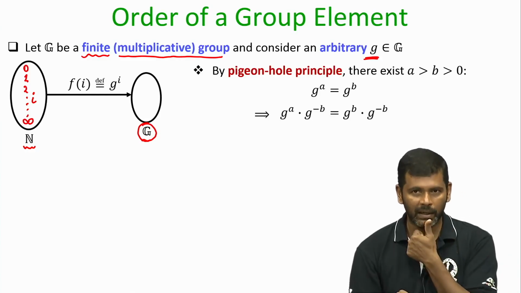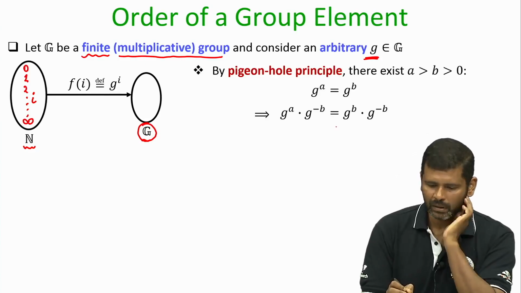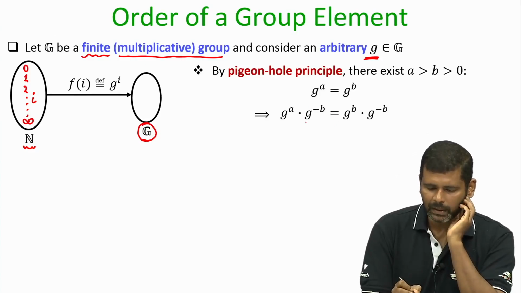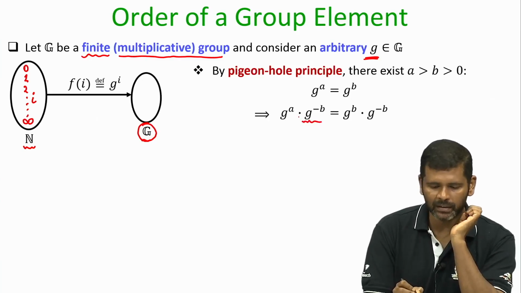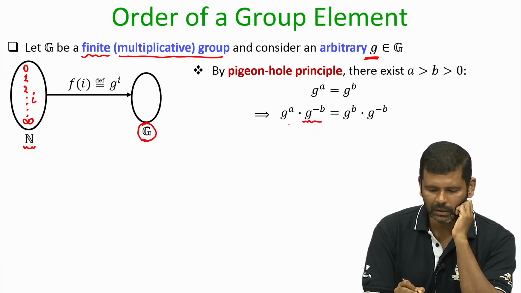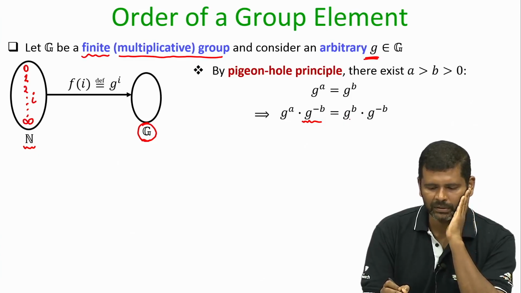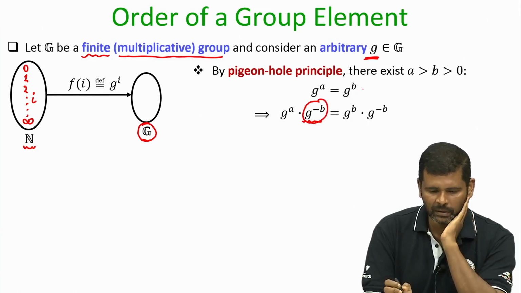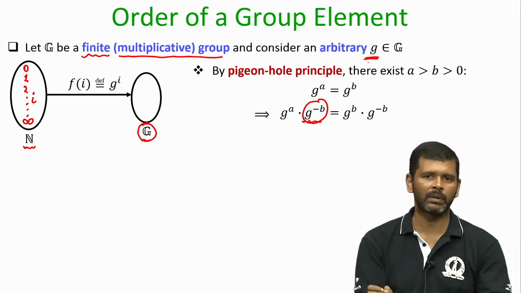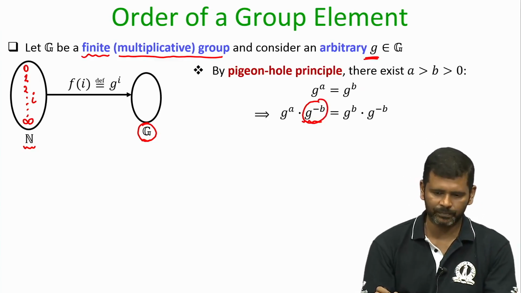Now, if g to the power A and g to the power B are the same, then if I multiply with the element g power minus B on both sides, in the sense that I perform the group operation on g power A and g power minus B, the result will be the same as what I obtain by performing the group operation on g power B and g power minus B. And g power minus B is indeed a group element, because small g was an element of the group, and g power minus B is well defined as per my definition of group exponentiation.